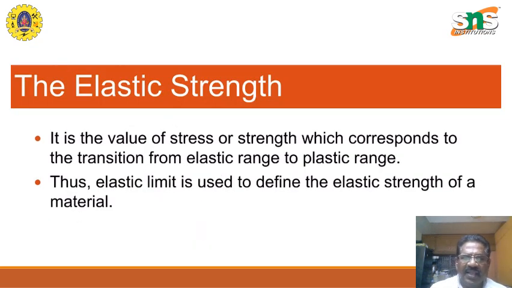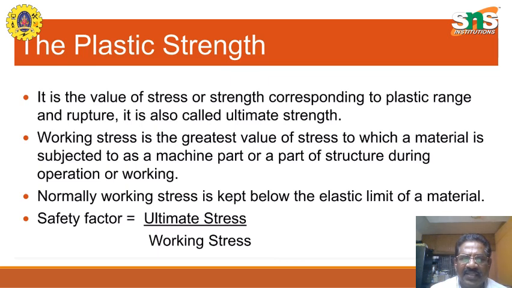The elastic strength is the value of the stress which corresponds to the transition from the elastic to the plastic range. Thus, the elastic limit is used to define the elastic strength of a material. So the transition between the elastic and the plastic is the elastic strength. The plastic strength is the value of the stress or the strength corresponding to the plastic range and rupture. It is also called the ultimate strength.